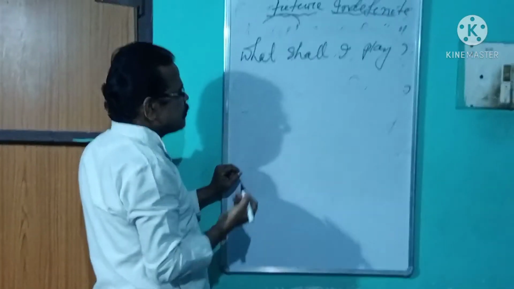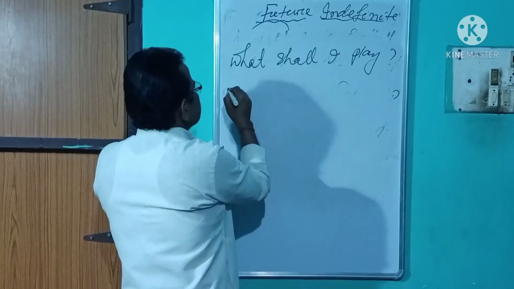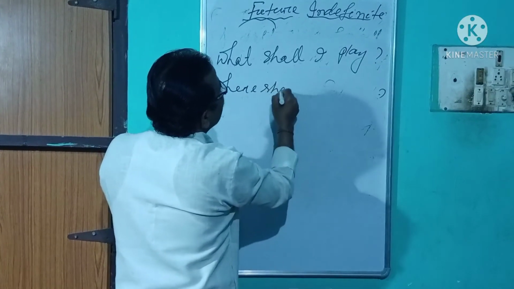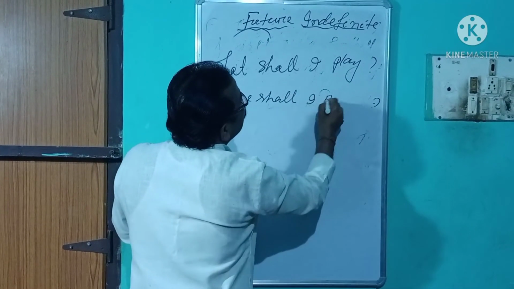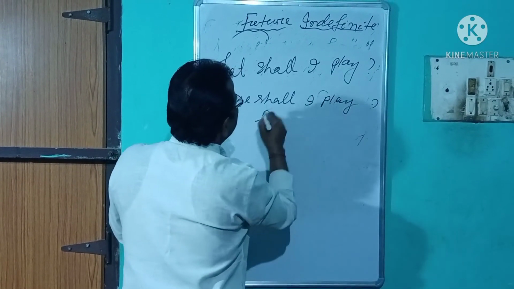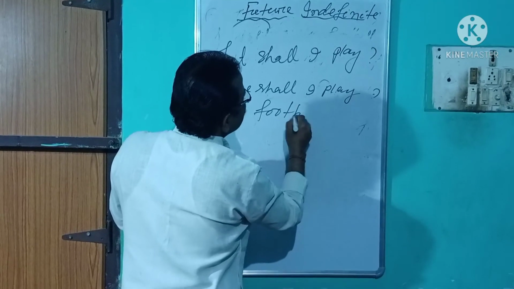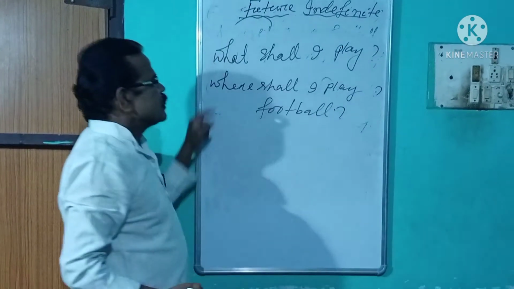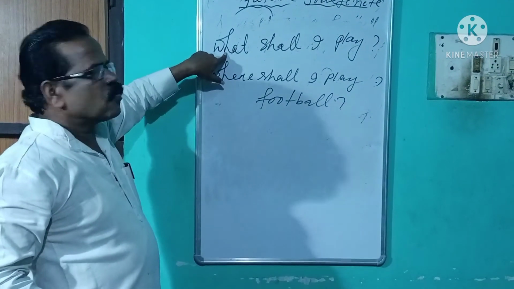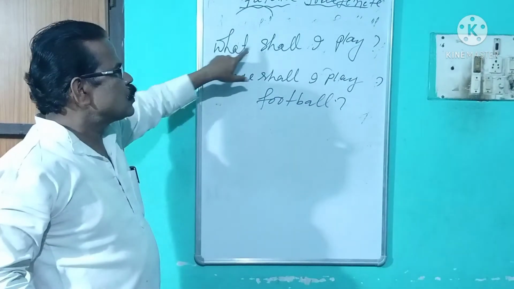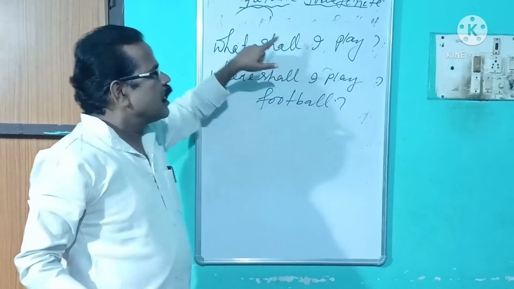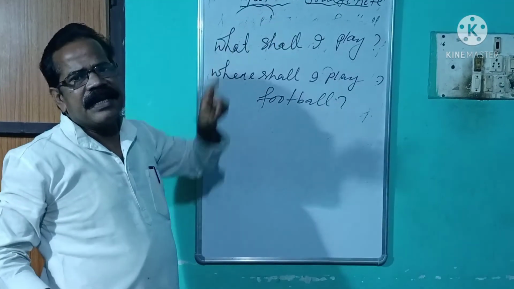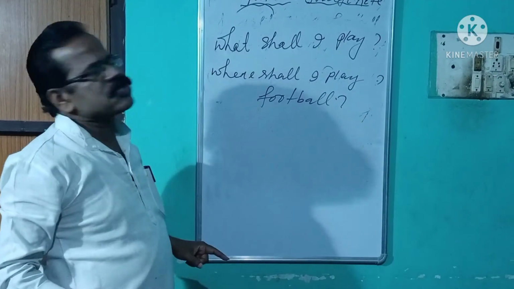Or this can be said as: where shall I play football? You see, in the first sentence, the WH word what is added to shall I play, which was initially in the yes or no interrogative.